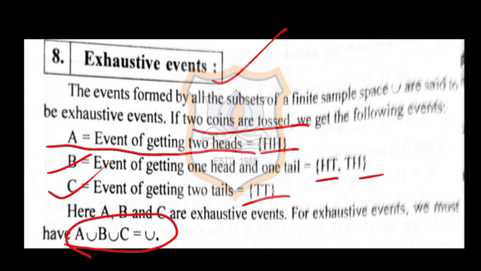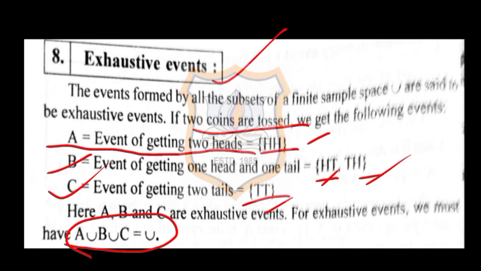Now, if you take the union of these sets, what will be the union? Union will include HH, HT, TH and TT. Now, if you take the sample space of two coins tossing, it will be the same.